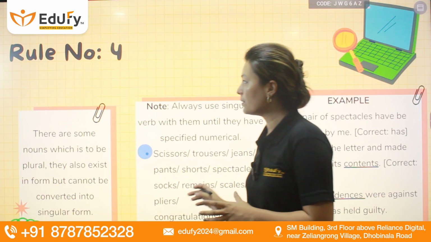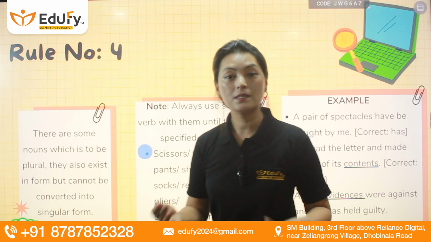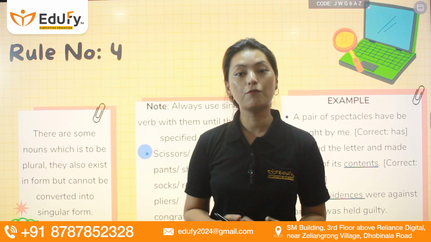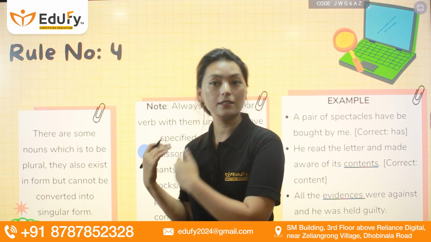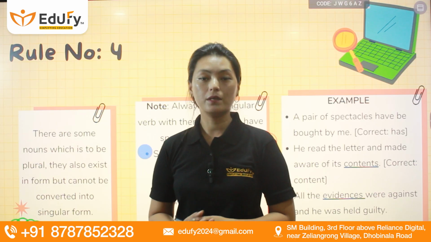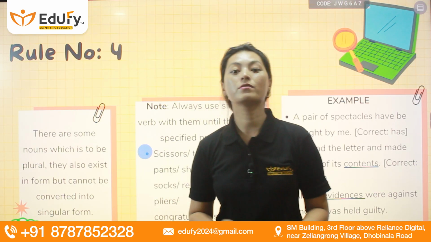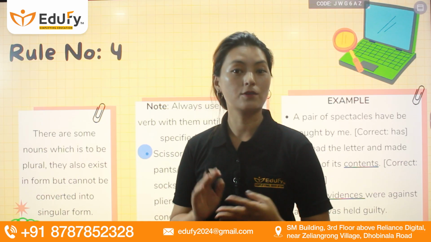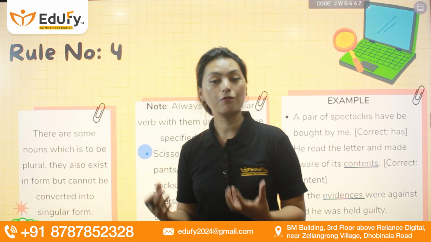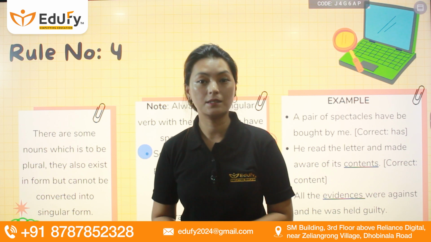If you remember these things, it will be very easy for you to understand the concept of sentences. Why do I write certain verbs with this type of noun? This is very important when we deal with subject and verb agreement, because a lot of times the subjects are abstract nouns, proper nouns, common nouns, or collective nouns. If we remember these rules, it will be easier to understand subject and verb agreement also.